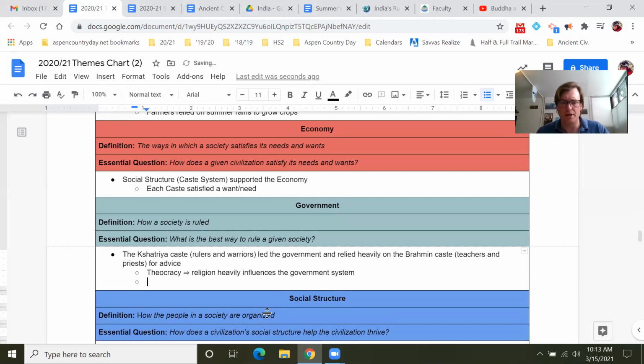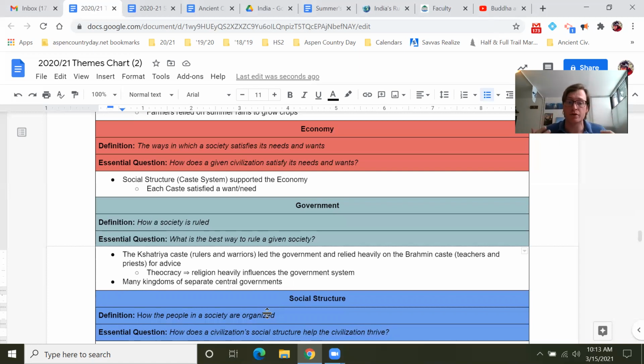I'm going to do another bullet point. So I'm going to hit Shift Tab and back it up. We didn't talk too much about this, but just to give you a general understanding of how all of ancient India was organized, they were organized into many kingdoms of separate central governments. So there's many kingdoms throughout the land that were kind of doing their own thing in terms of government.